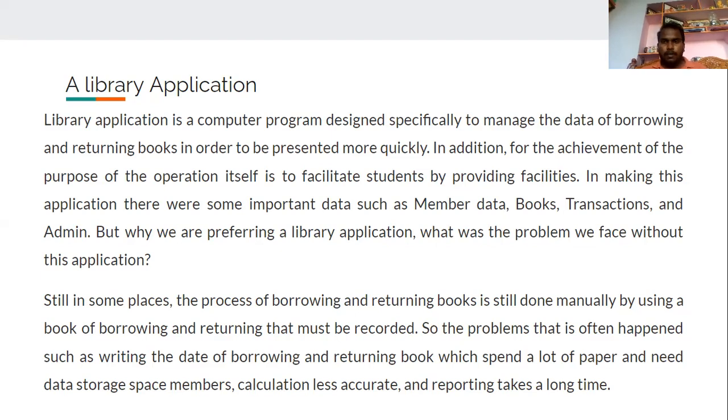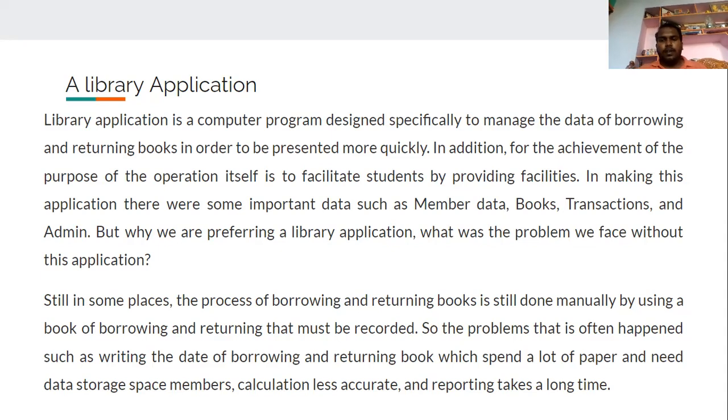When we go to the library, we borrow the books, and after completing the work with the book, we return the book. So in olden days it was done manually, but after the coming of the library application in the form of a computer program, it is more quick. So library application is a computer program designed to manage the data of borrowing and returning books in order to be presented more quickly.